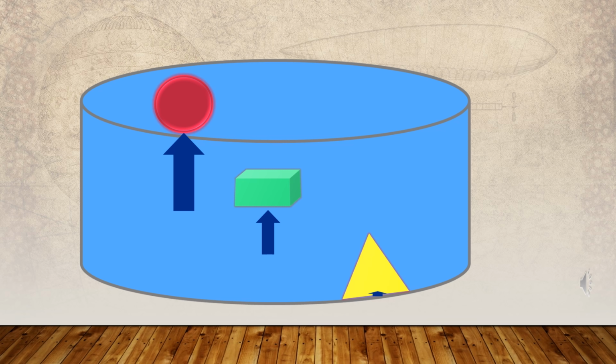Even for an object that sinks in water, the weight that we feel when it is in water is less than its weight in air. This is because water exerts an upward force on the objects that are immersed in water.